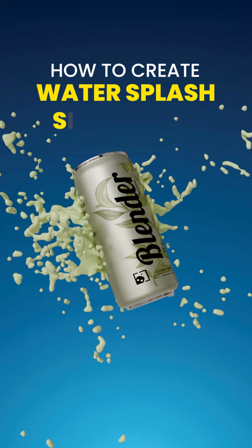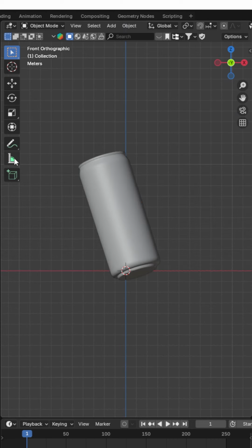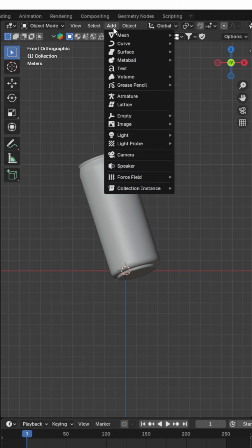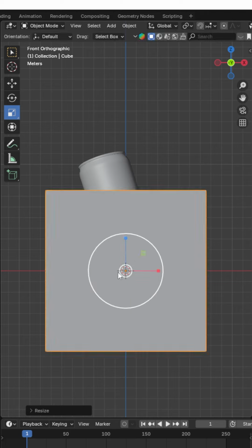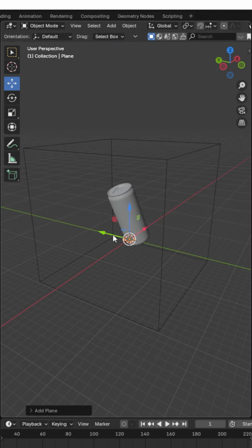How to create water splash simulation in Blender. Import a product model and measure the size. The product should be around 12 meters. Add cube of 25 meters of height. Add a plane and set it behind the object.